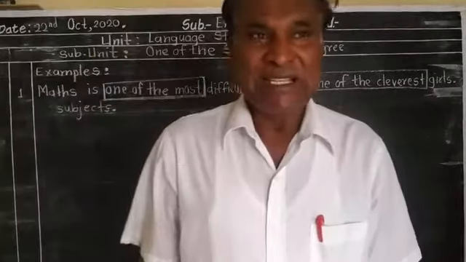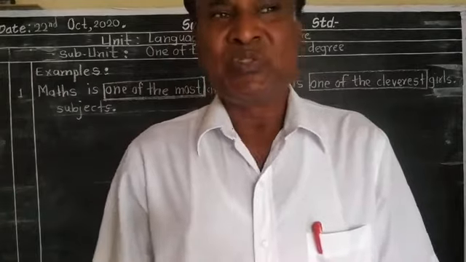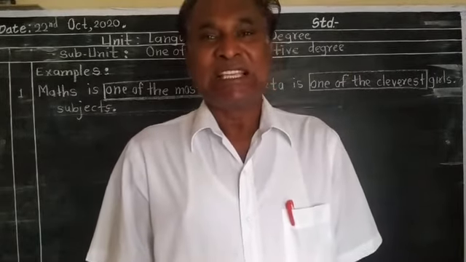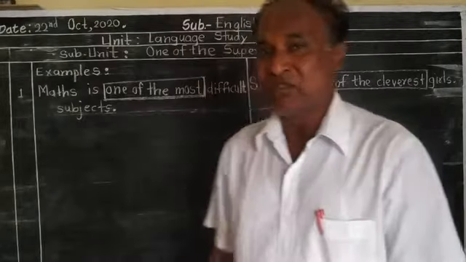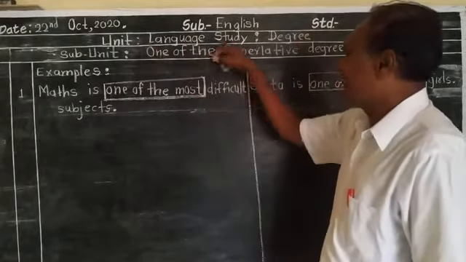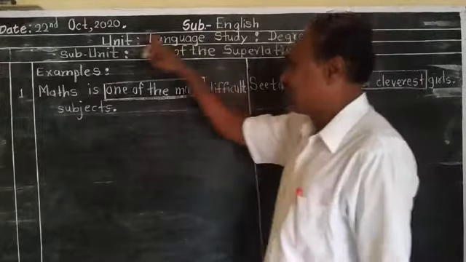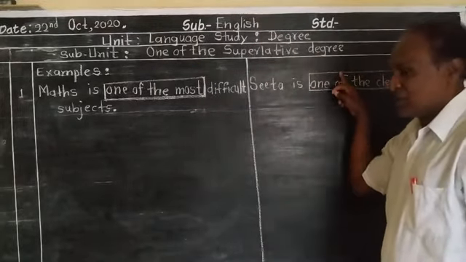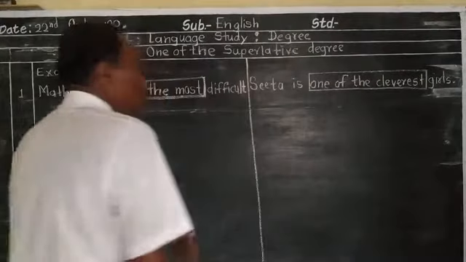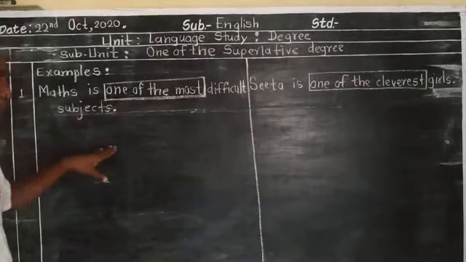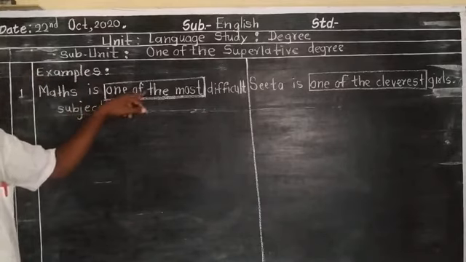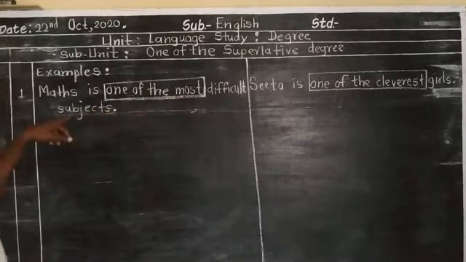Good morning, students. Today we are going to study one of the superlative degree, the second kind of superlative degree. Unit is language study, degree. Subunit is one of the superlative degree. Students, I have written two sentences on the blackboard. The first sentence is: Math is one of the most difficult subjects.